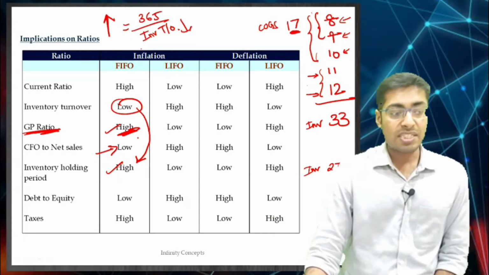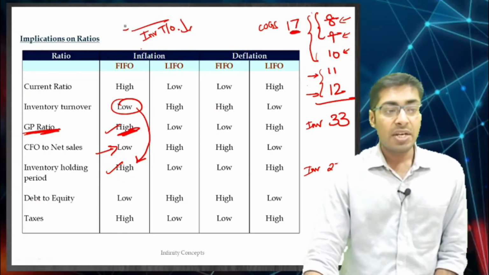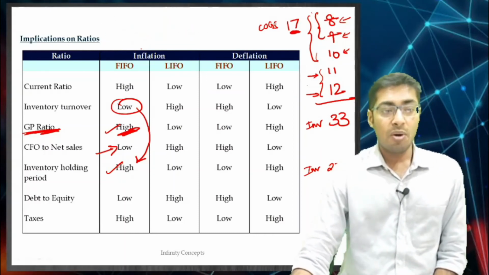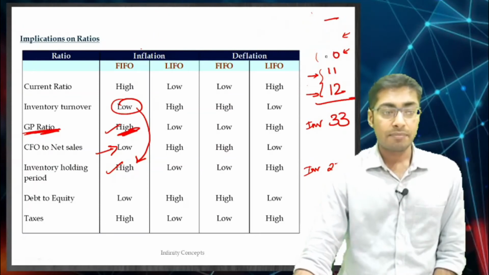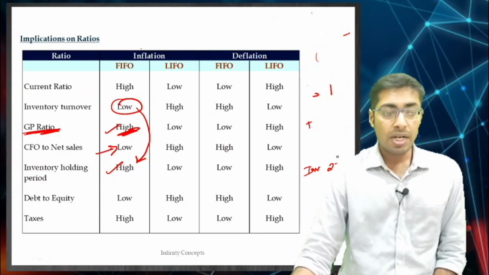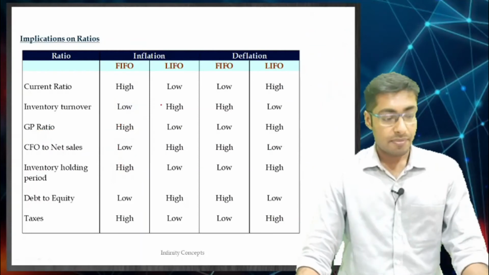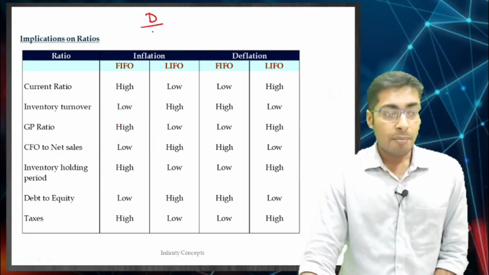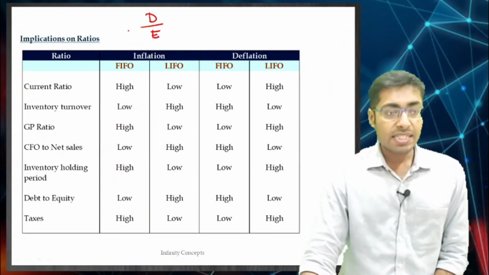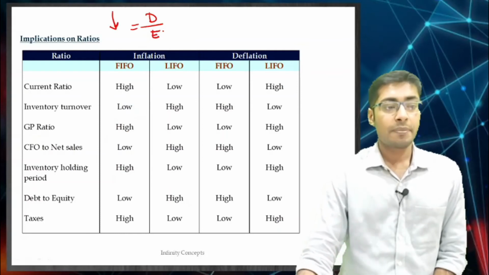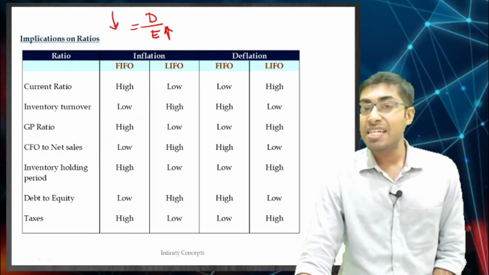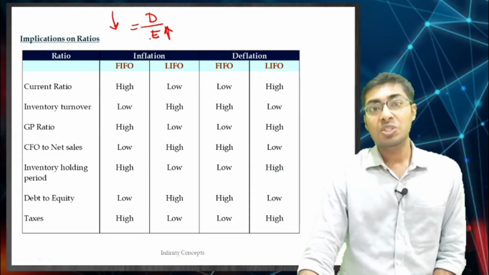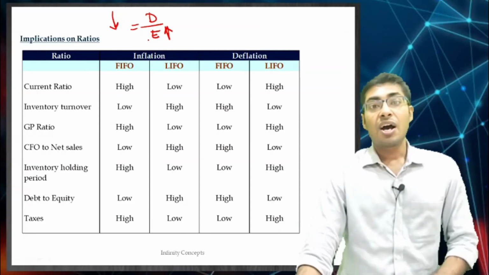And the next one is debt to equity. Now what is debt to equity? Total debt upon equity. It says debt to equity is lower when the equity is higher. Why is the equity higher? Because you have saved tax?